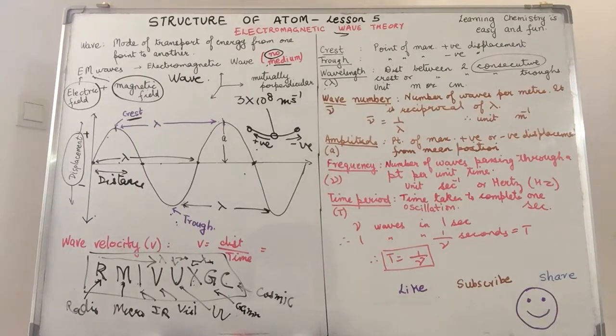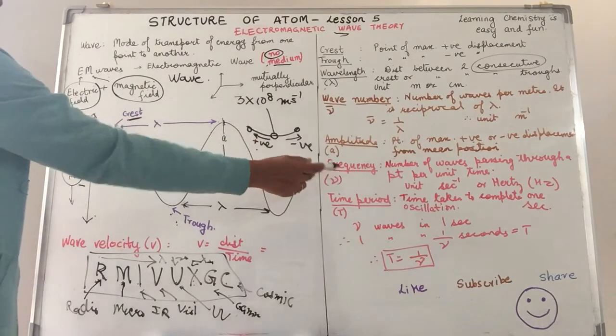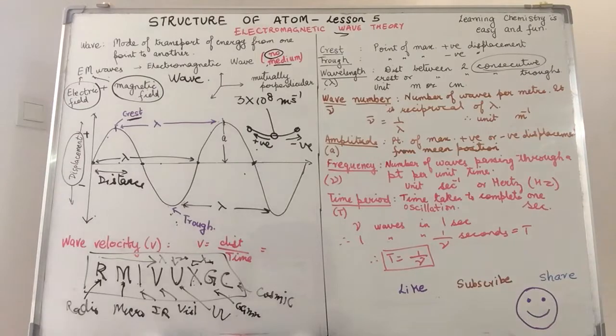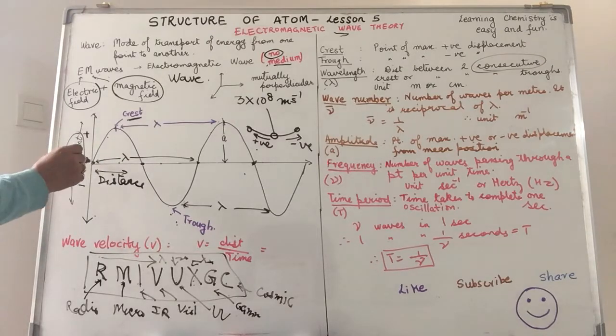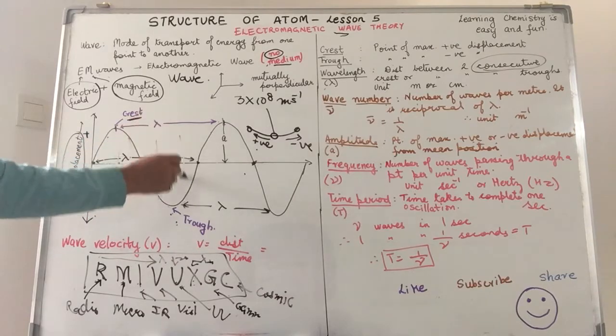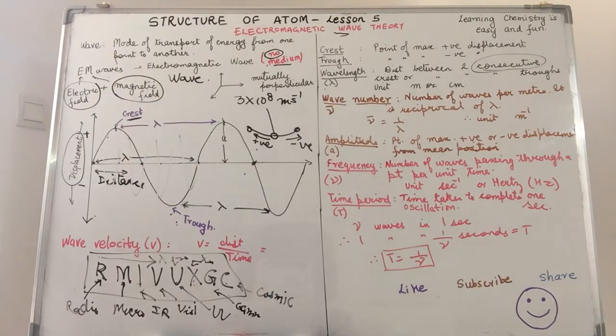Now, let's also talk about frequency. Number of waves passing through a point per unit time. So, we have one here. On the other hand, if I have a number of waves passing through this point, so the frequency of this will be higher, right? So, how many waves are passing through a point per unit time?